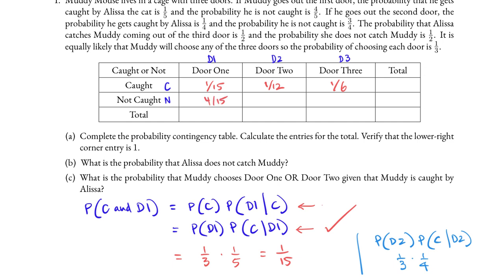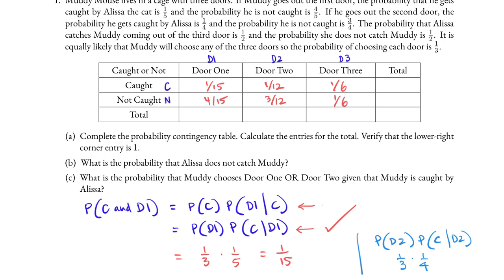The probability that Muddy leaves door 2 and does not get caught is 1/3 times 3/4, and 1/3 times 3/4 is 3/12. And the probability that Muddy leaves door 3 and does not get caught is 1/3 times 1/2, which is 1/6.